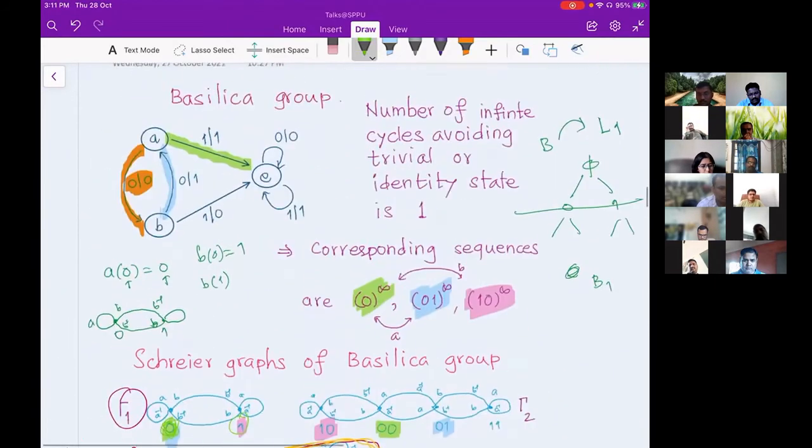Look at this diagram: what is the permutation associated to 0, which I was calling the root permutation? The root permutation associated to A is trivial, just the identity permutation, and the root permutation associated to B is the transposition 1 to 2, 2 to 1, or 0 to 1, 1 to 0.